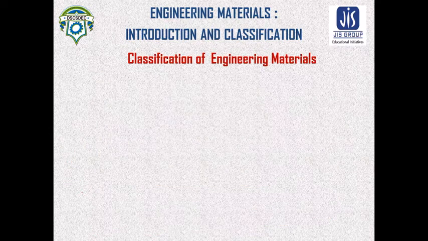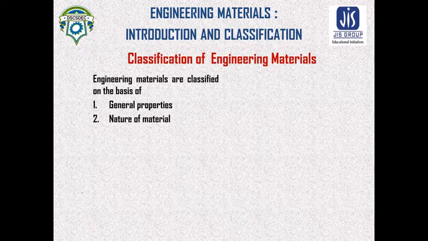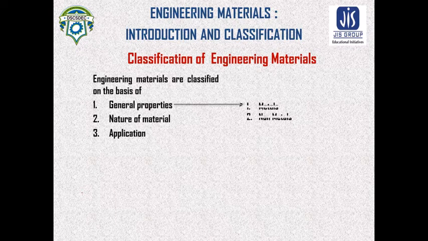Now we will move to the classification of engineering materials. Engineering materials are mainly classified on the basis of, first, general properties, next, nature of material, and thirdly, the application of the material. According to general properties, materials are classified in two parts. First one is metal. Metals, for example, iron, aluminum, copper, zinc, lead, these are the metals.